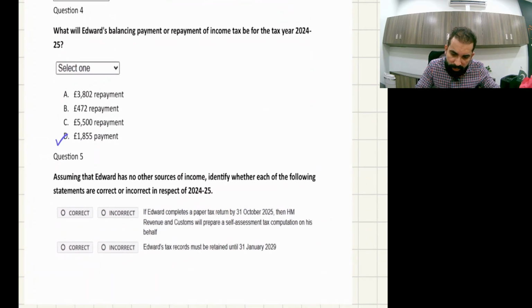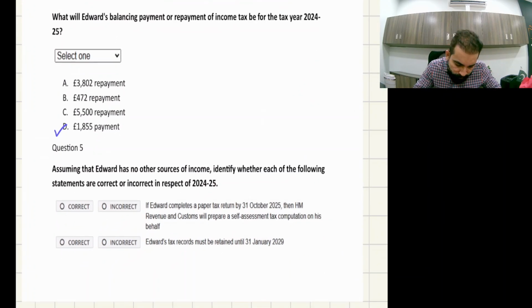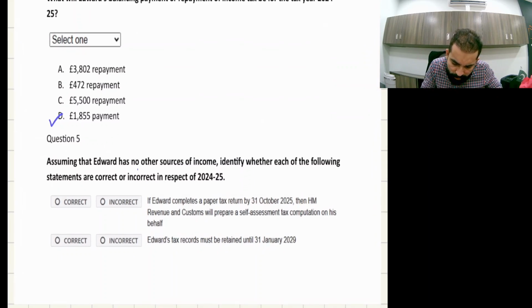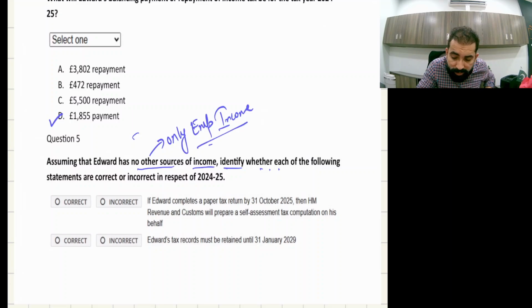Now the last point. This is just true and false. Assuming Edward has no other sources of income, identify whether each of the following statements are correct or incorrect. No other sources of income means only employment income. Only employment income in this question, as this part is related to this question. So no other income means only employment income. Okay, that means no business income.